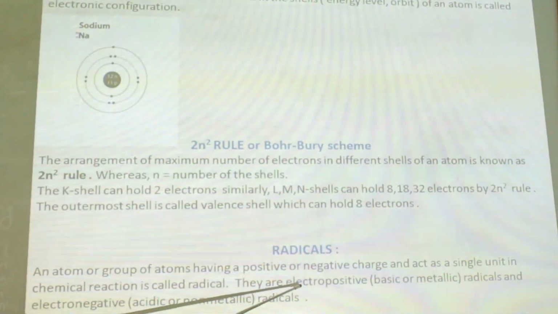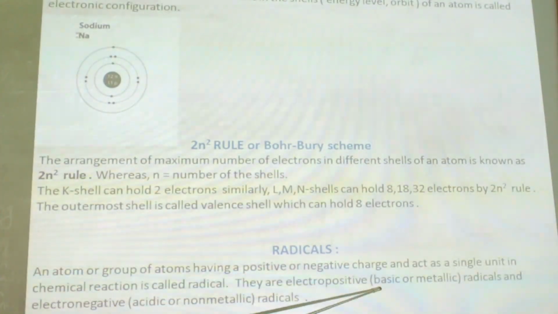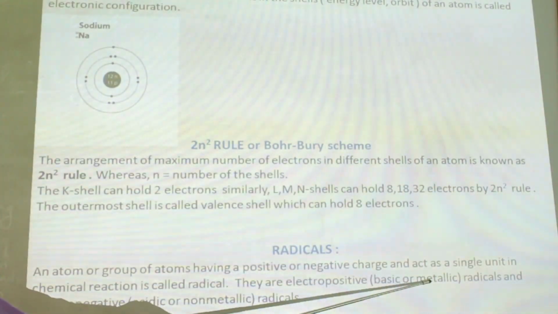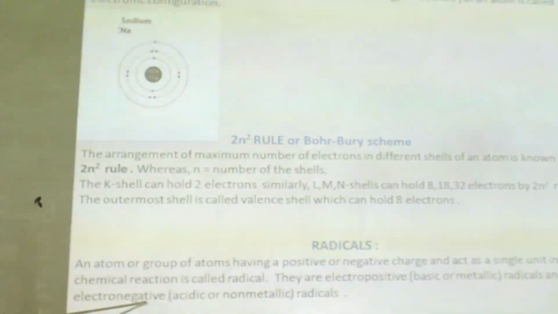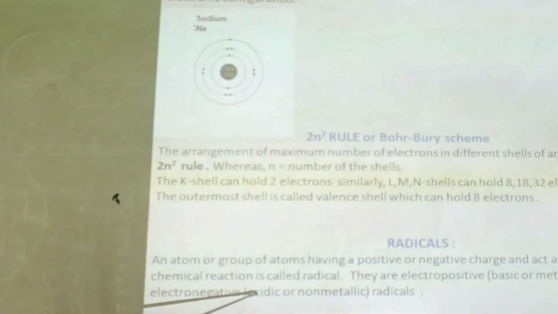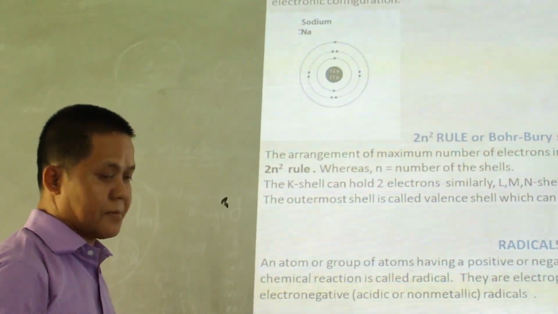There are 2 types: electropositive radicals. They are also known as basic radicals as well as metallic radicals. And electronegative radicals, they are called acidic or non-metallic radicals.